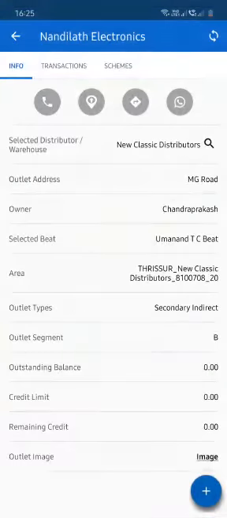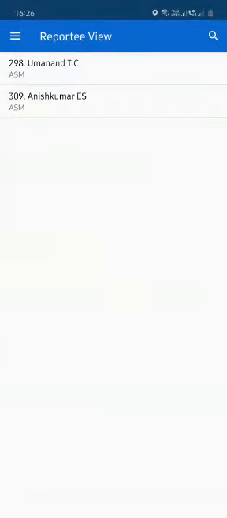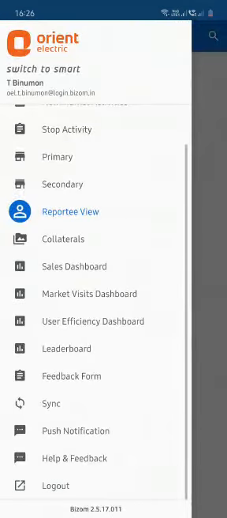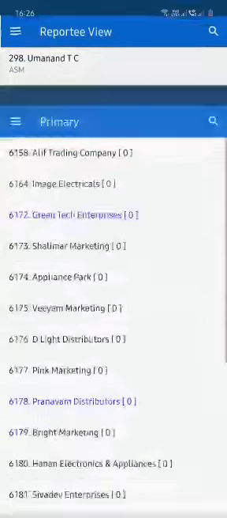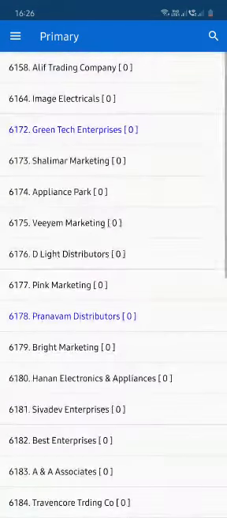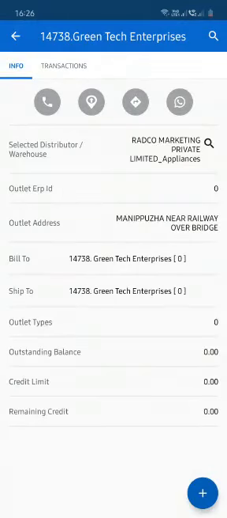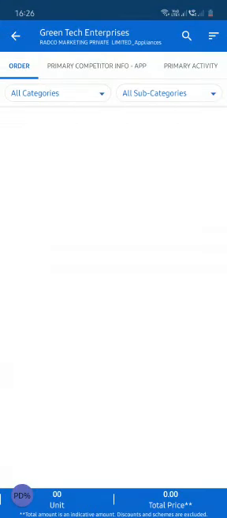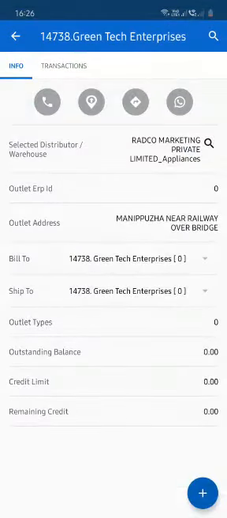Now let us see what you can do if you want to call a distributor. To call a distributor, you can click on the primary button. Your distributor list will appear. Let us say I want to call this distributor called Green Tech Enterprises. I'll click on the plus button, but you can see that the call feature is not available in primary. In case of primary, there is another way to do it.